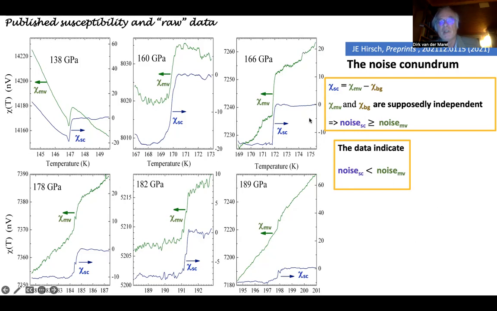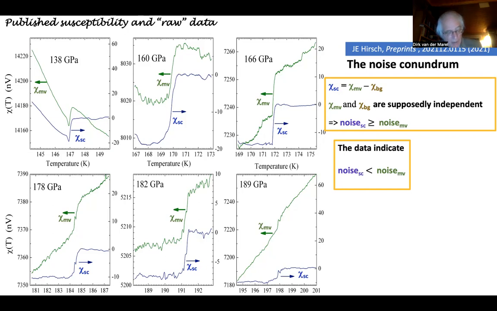There's more noise here than there. And if you look carefully at all the other examples, it's the same for all 6 pressures. So the data indicate that the noise level is smaller in the superconducting signal than in the measured voltage, but it should be bigger because you add or subtract 2 signals having independent noise. Each being added up should give more noise and not less noise.